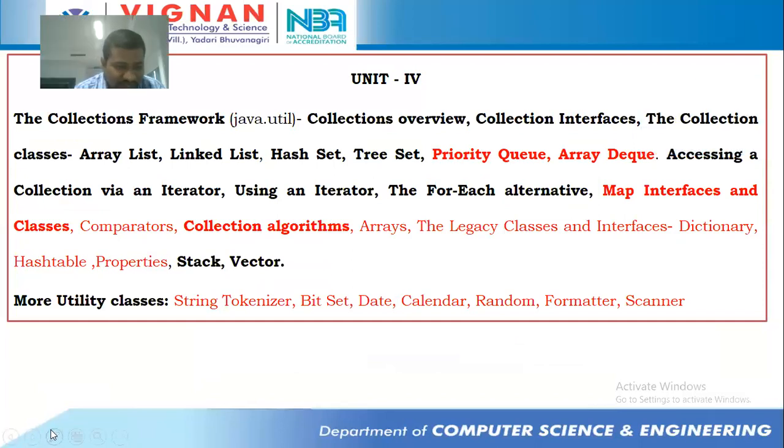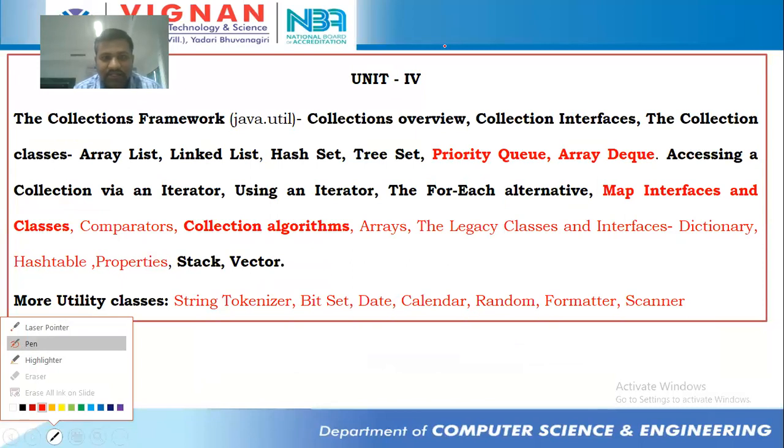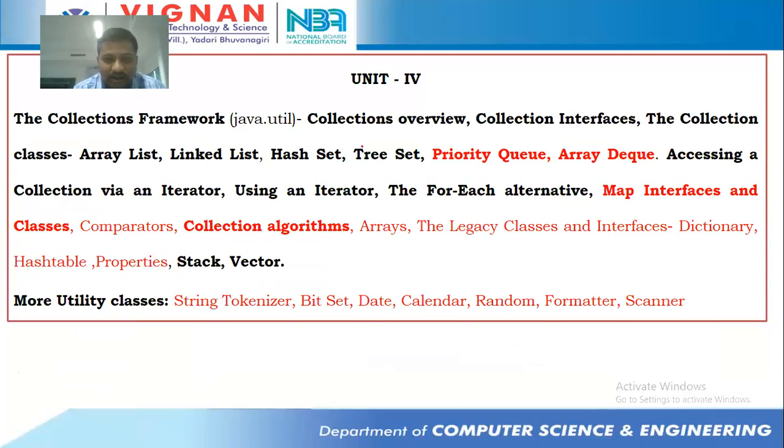Fine. So listen here, all of you. Very simple things are there to understand. We discussed array list, linked list, hash set. Now we'll be going with priority queue and array DQ. Very simple, students.